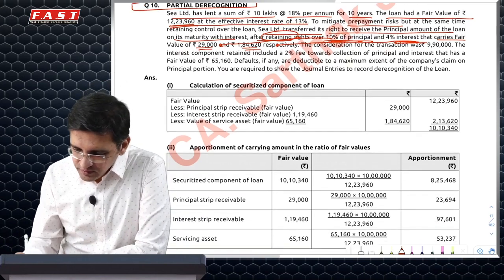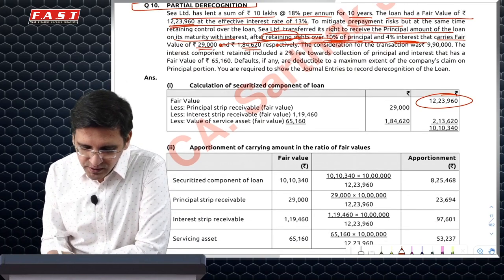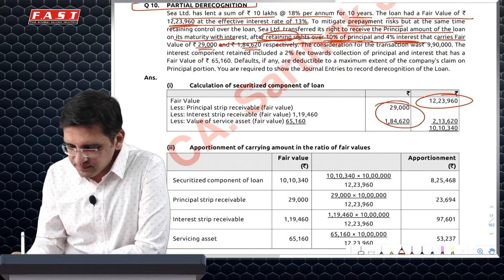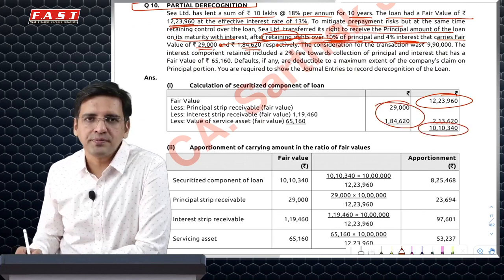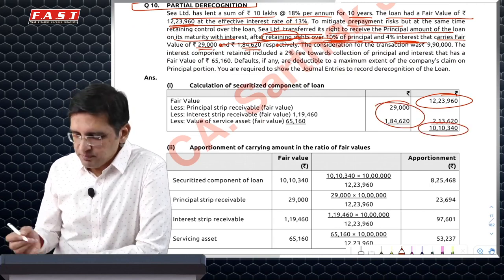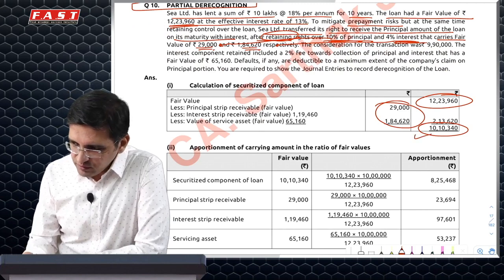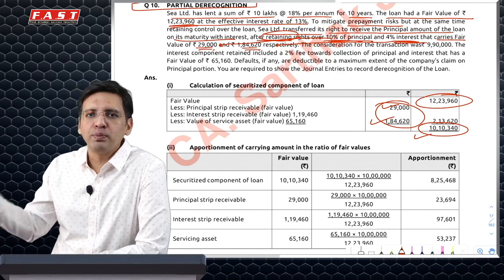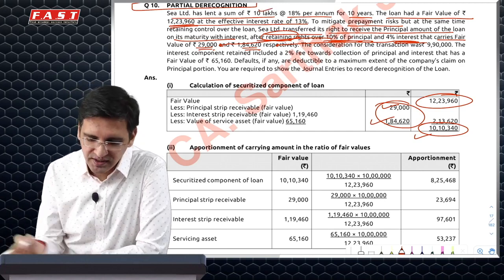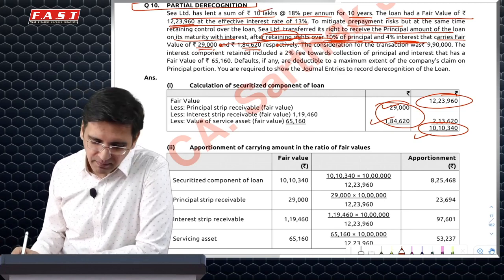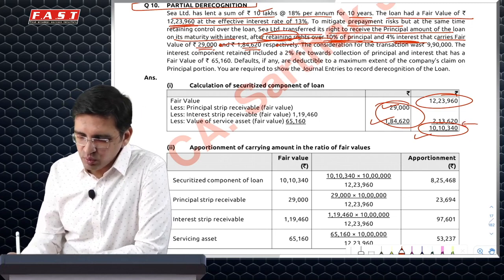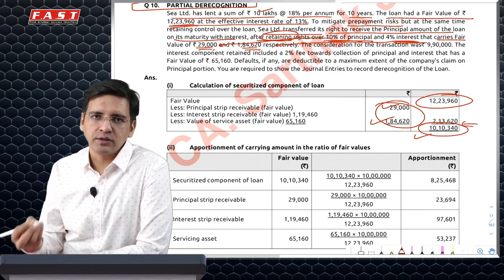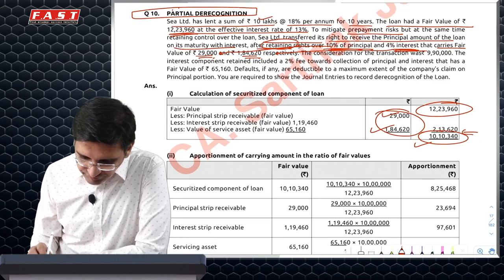So 1223960 minus 184620 is the fair value of the portion which has been sold, 1010340. Now in the proportion of 1010340 and 184620, you should split your carrying amount, which in this case is 10 lakh. The carrying amount which relates to the portion sold will then be compared with the selling price to calculate the profit or loss.